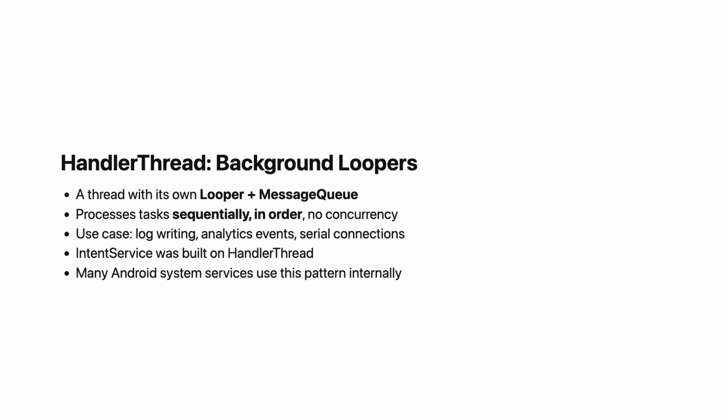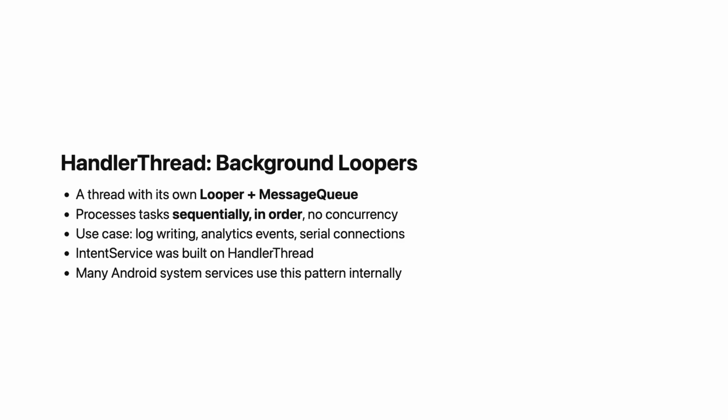Here is something a lot of Android developers do not know. You can create your own looper on a background thread. That is what HandlerThread is. It is a thread that sets up its own looper and message queue, and then sits in the same infinite loop, processing messages one at a time. Why would you want this?